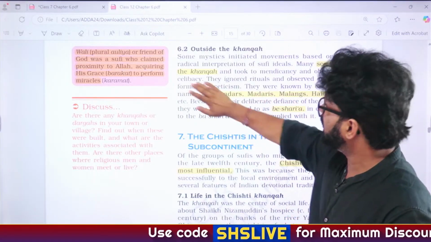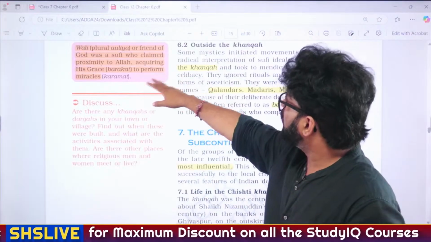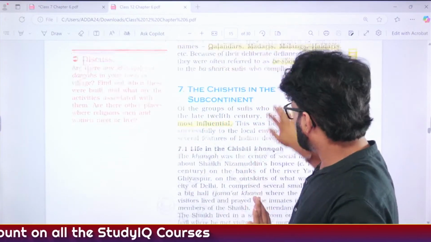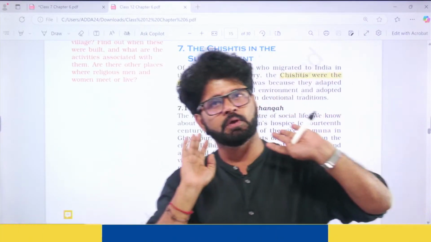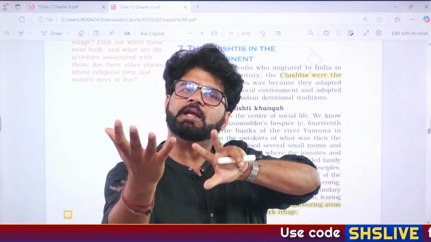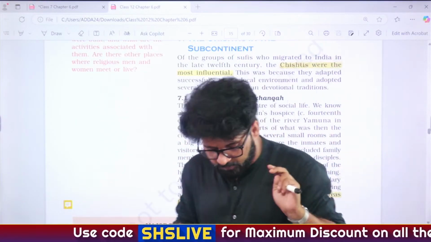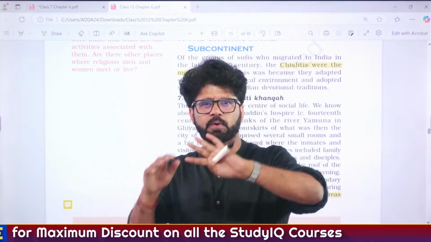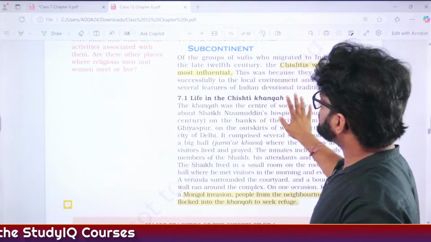These words are important. Then Wali, or again, Wali, plural Awliya, Nizamuddin Awliya, friend of God, who was a Sufi. Again, I will tell you what are the things which are important. They will come. Chishtis, we have discussed 12-13 silsilas, major source Ain-i-Akbari of Abul Fazl, and out of that, Chishtis were the most influential. If you have to tell the second most influential, that will be Suhrawardi, who were popular in Multan and for some period even in the Bengal region. But Chishtis you cannot forget.